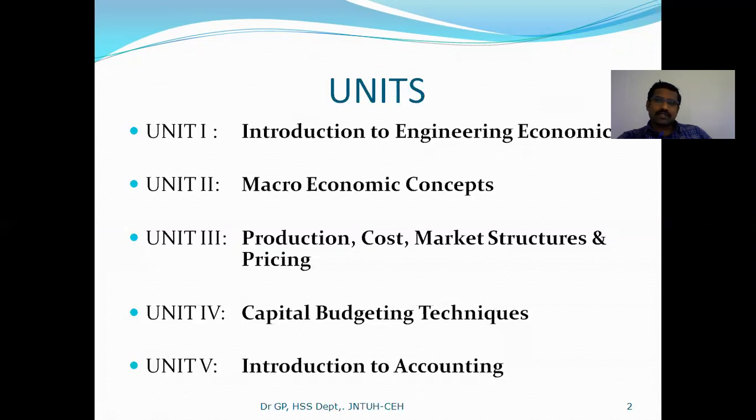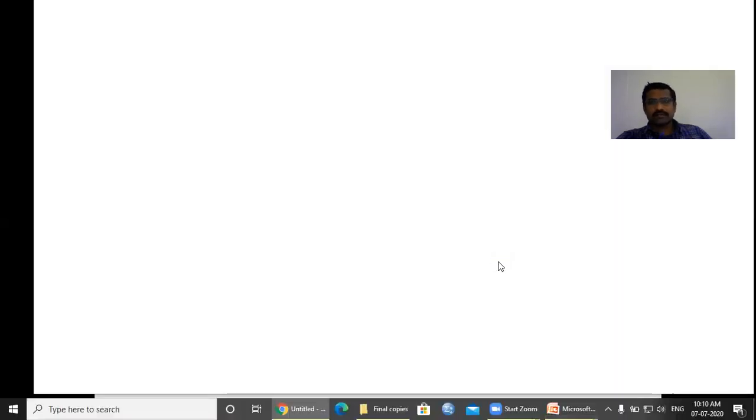Microeconomics discuss about one particular entity, one organization, how that organization utilizing resources to fulfill their wants. Economics all the time deals with unlimited wants and limited scarce means.